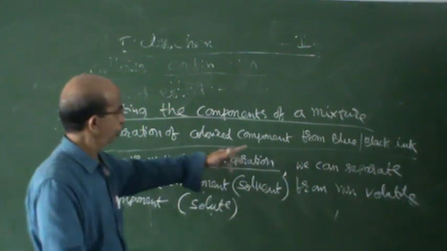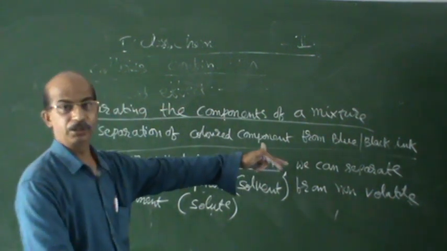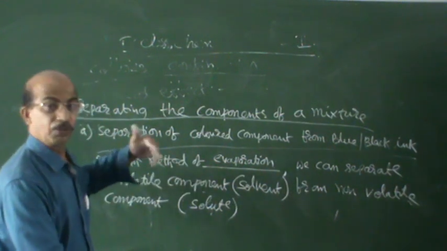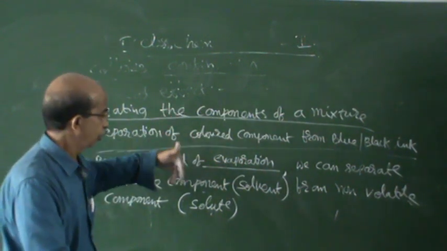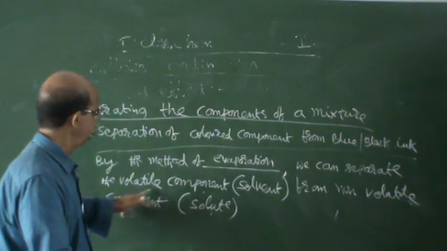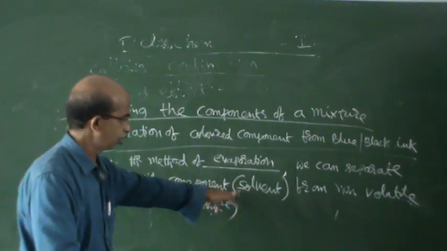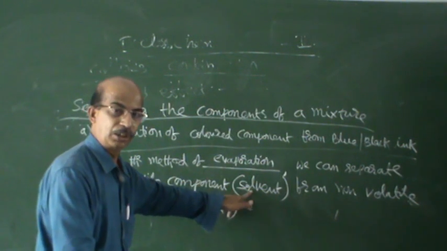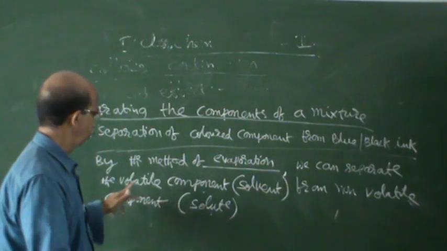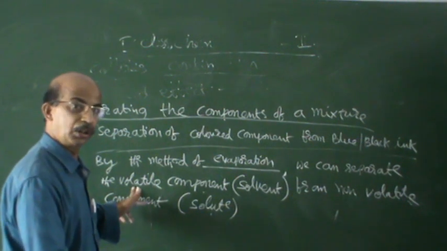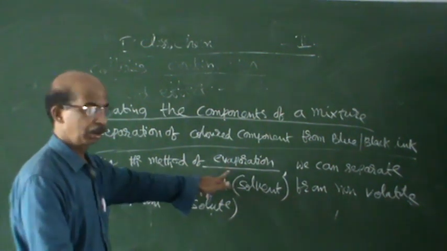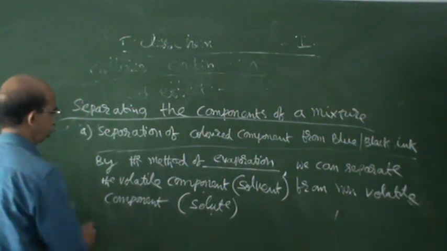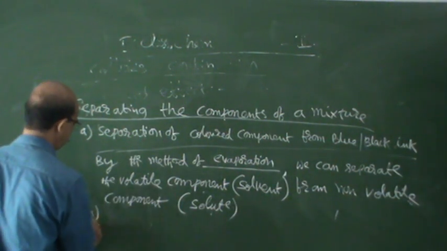Separation of colored component from blue ink. How is it done? The water is removed, the volatile thing is removed, and that is called the solvent. You can call it solvent, call it water, call it volatile. Whatever word you use, the answer is evaporation. You underline that word.